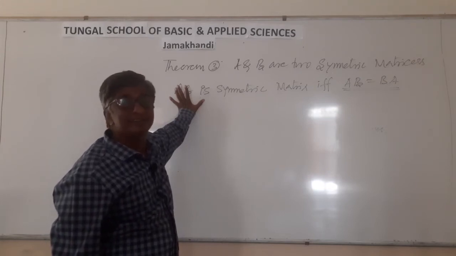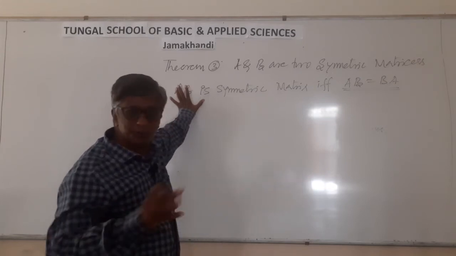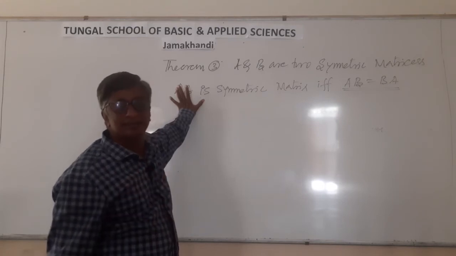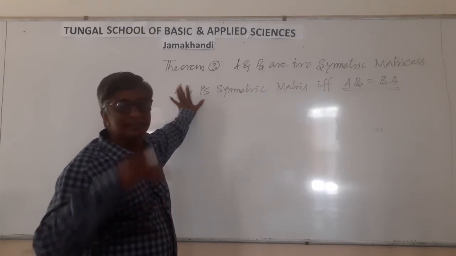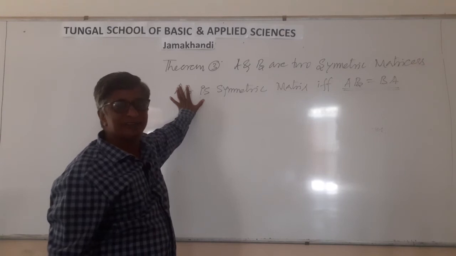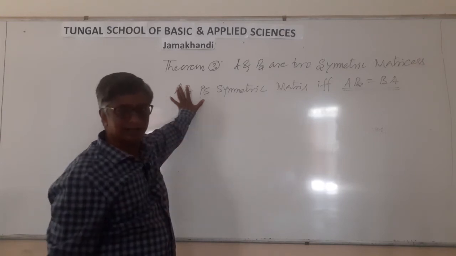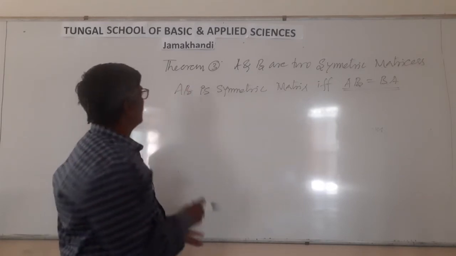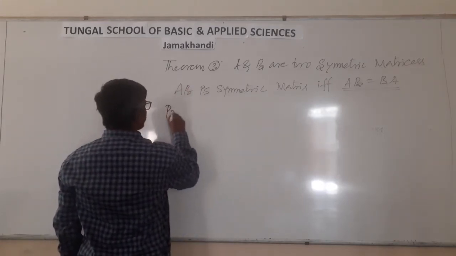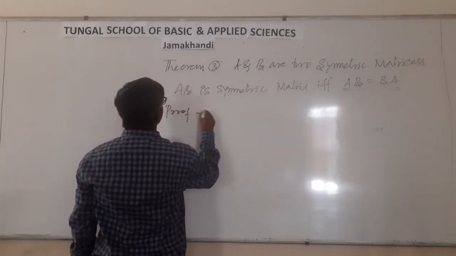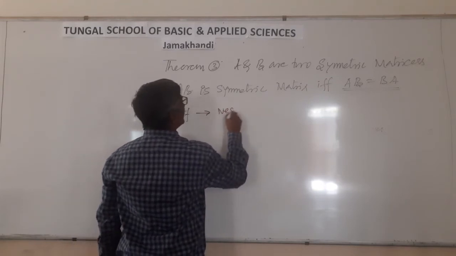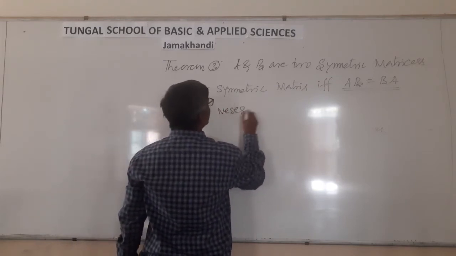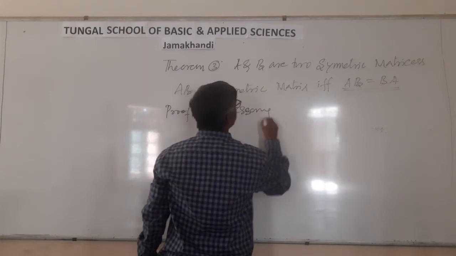AB is symmetric. This can be proved in two ways. First is necessary part, second one is sufficient part. We are proving this in two ways. First proof, necessary part.